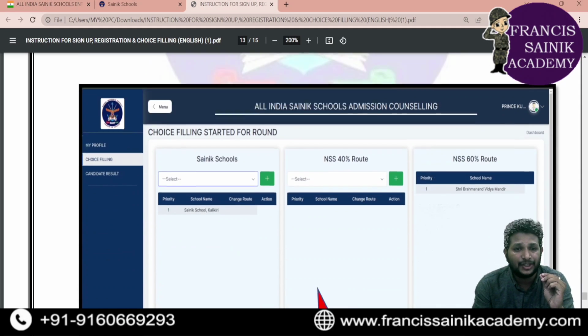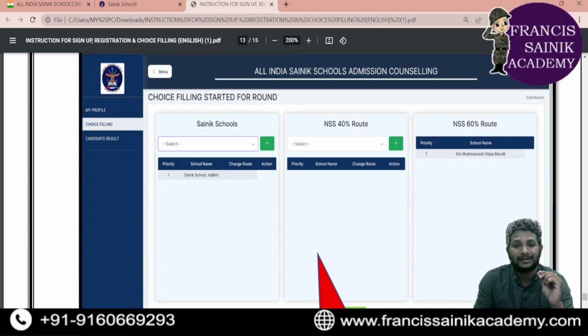If you click the choice filling, you'll get a page like this: Sainik Schools, NSS 40% route, NSS 60% route. What is this NSS? NSS is nothing but New Sainik Schools. As I mentioned before, these New Sainik Schools are private Sainik Schools. In your result, you can see clearly, qualified for SS and NSS. SS is Sainik Schools and NSS is New Sainik Schools. They are private Sainik Schools.